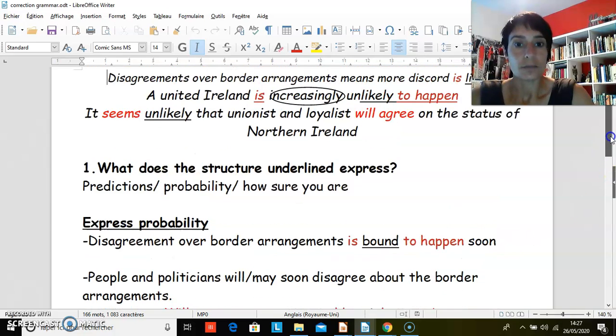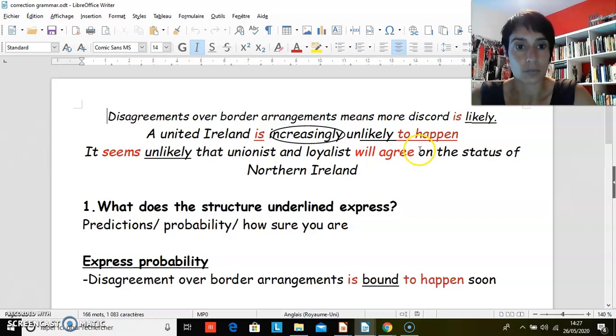So in this structure, if we look at it precisely, you can use likely without anything behind it, but usually it's less common and more formal. You usually find it with "it's unlikely" or "it's likely" to plus verbal base. If you need to remember, to expresses a goal, a direction, and this is the same as when you predict something. It's about an event which has not happened but which is aimed at.